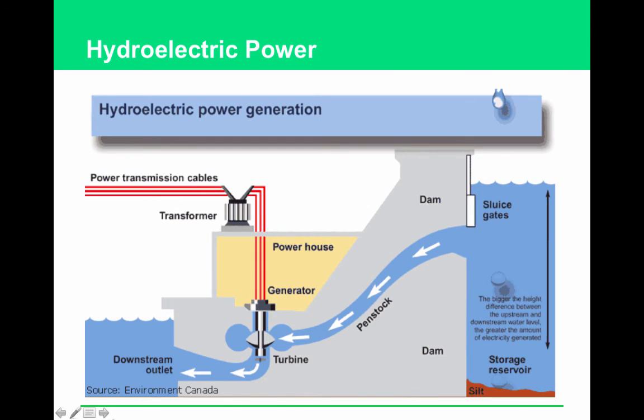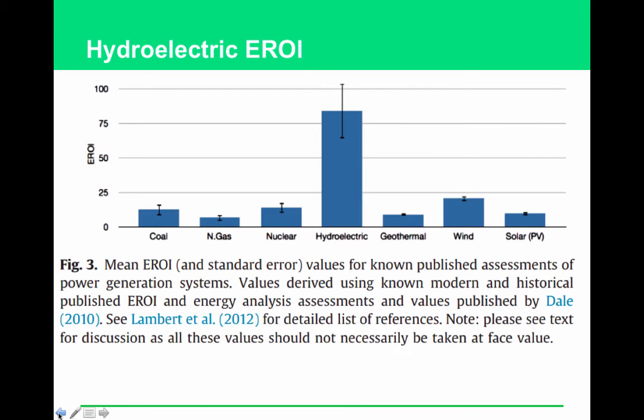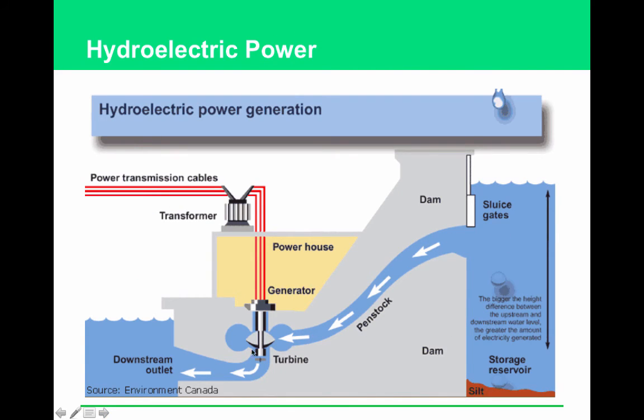So here's how that works. And you can see, by the way, that the ERI is pretty darn high for hydroelectricity. So here's how that works right here. And you can see, again, you should immediately be thinking, there's no air pollution here.